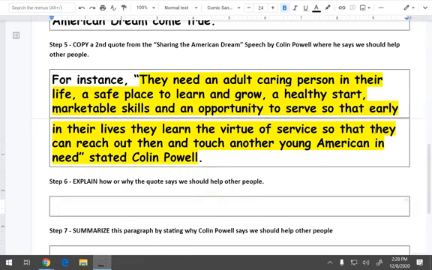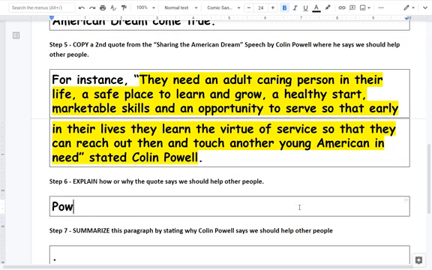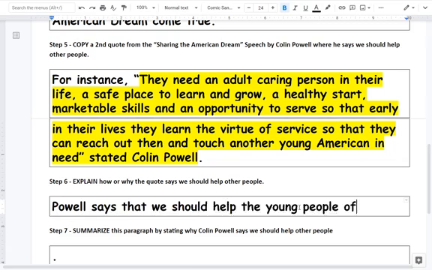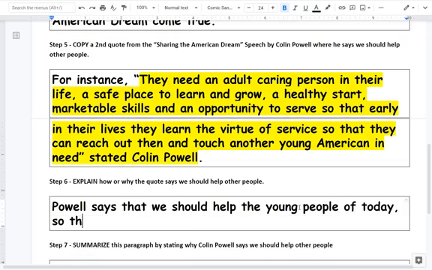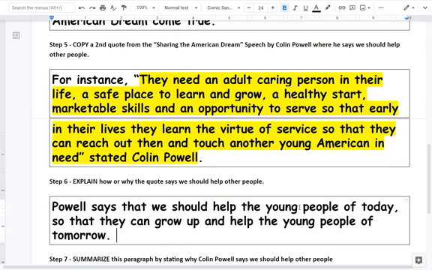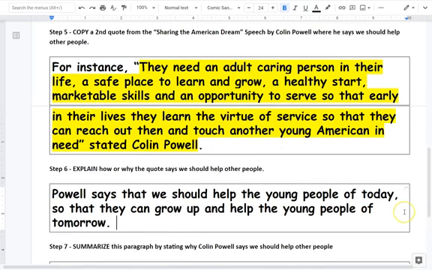So step 6 says to explain how or why the quote says we should help other people. So we're going to put, Powell says that we should help the young people of today so that they can grow up and help the young people of tomorrow. And that's the thing, guys. If you help somebody today, they can grow up and help somebody in the future. And that's an amazing thing if you think about it. So at this point, if you need to pause the video, please pause the video.